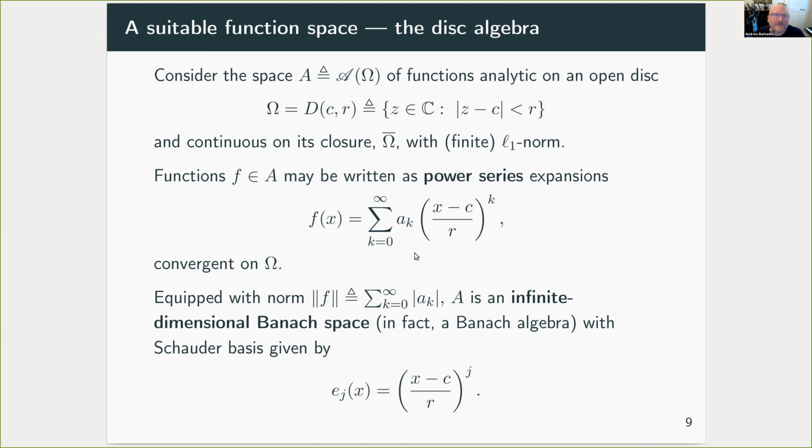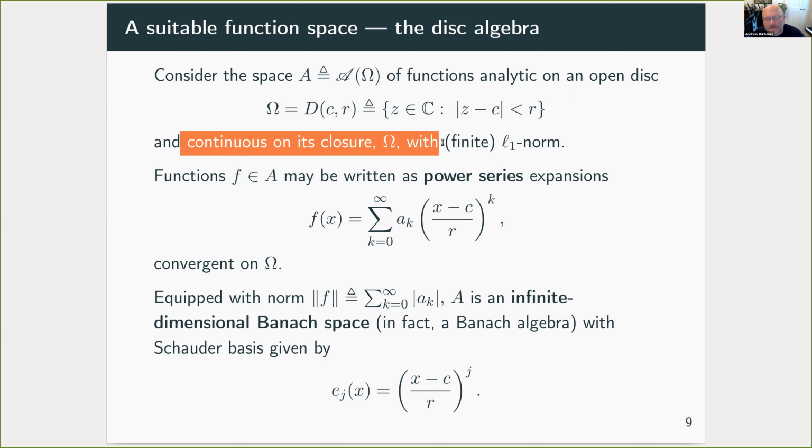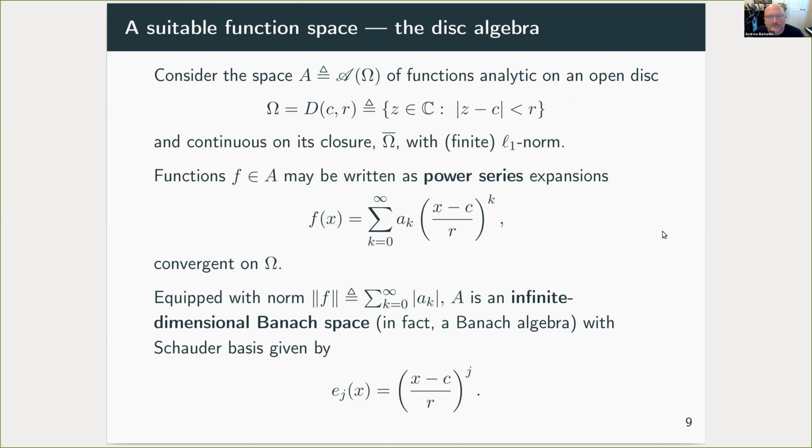So that leads us to consider a space of functions which are analytic on some disk and satisfying a few technical assumptions on the closure of the disk. So think of these as a space of functions that can be written as convergent power series on this disk. If we equip this space of functions with the L1 norm, which turns out to be very convenient later, then it forms an infinite dimensional Banach space. And we can take as a Schauder basis just the monomials.